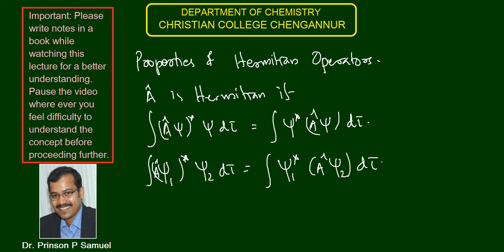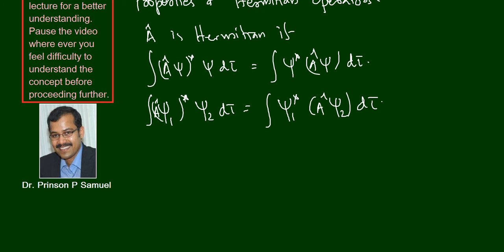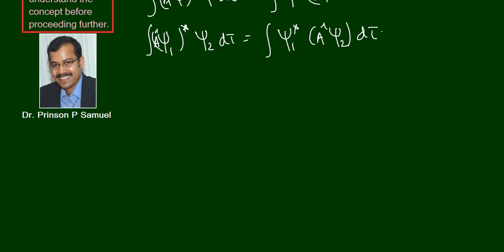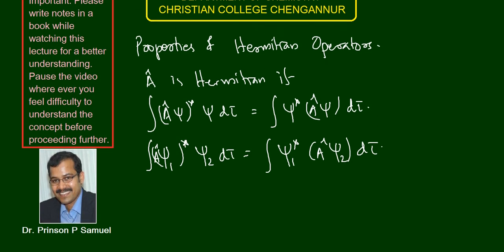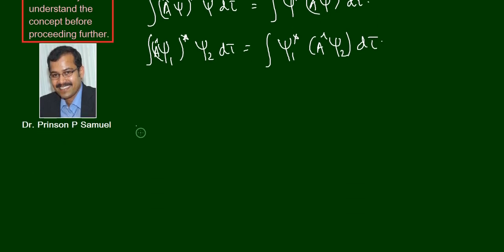Okay, and now we are going to talk about the properties of Hermitian operators. We are going to prove two properties. The first one is that eigenvalues of a Hermitian operator are real. That is what we are going to prove first.